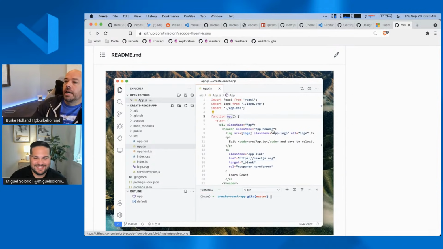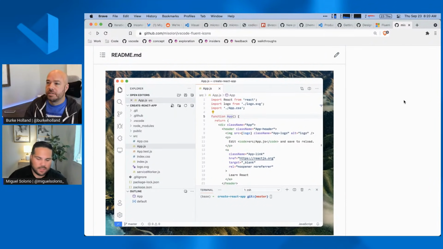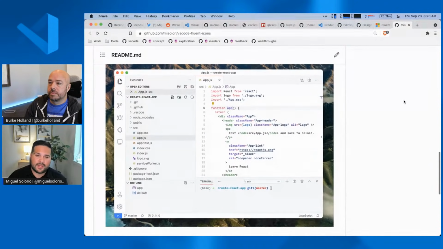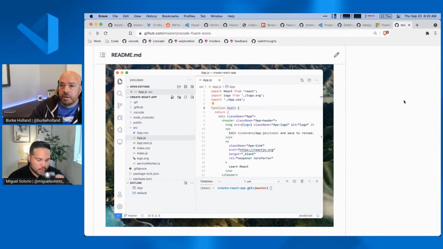Okay. Can I change the search icon? Sci-Fi Not's asking about changing the search icon. I think that's in the activity bar. Answered by yes, product icon themes. Yep. You can really change it to whatever icon you want it to be. So I had this funny idea, like what if we have a roulette of a product icon theme to randomize the icons and see if you can figure out what is what. Yeah, see how good of a developer you are.